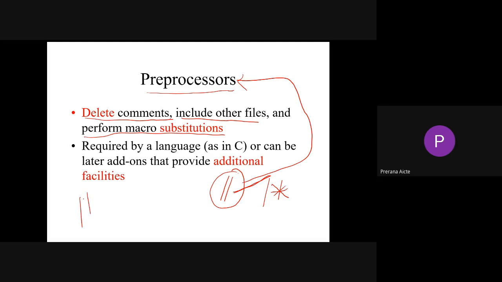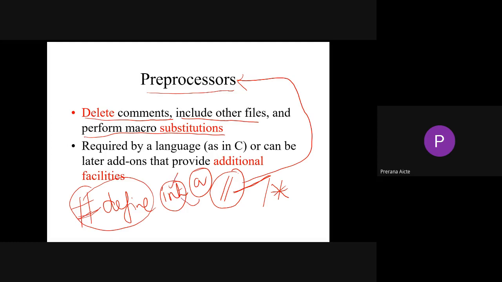Right. So hash define int a. That is what it says: replace int with a. So you are pre-defining that the data type int is replaced with a. The preprocessor should be clearly told to rename int as a. This is required by languages like C, or can be later add-ons that provide additional facilities like preprocessor directives, preprocessor macros and macro substitutions. See, all those things are part of a preprocessor.